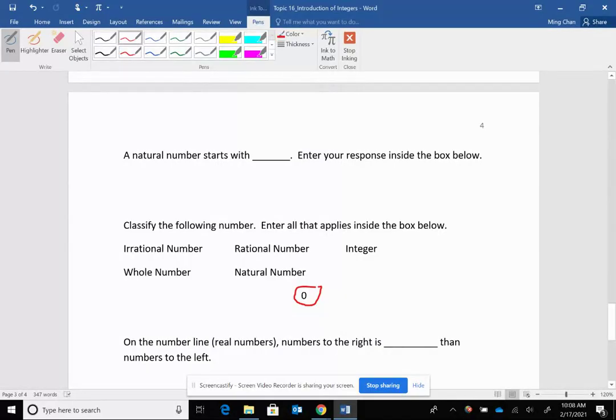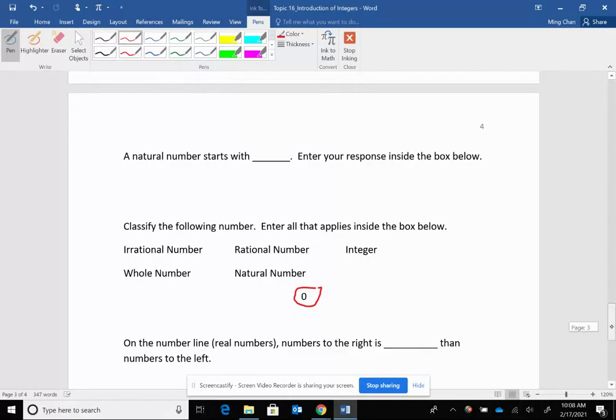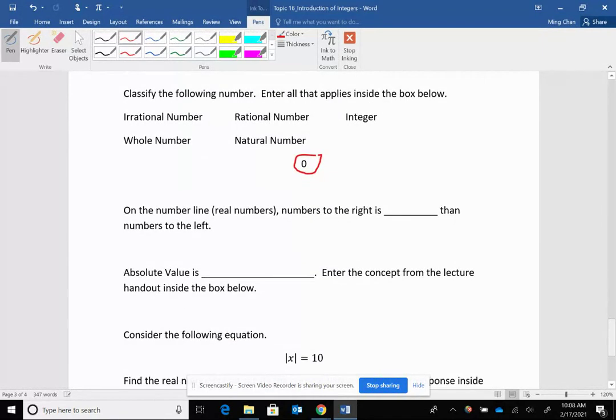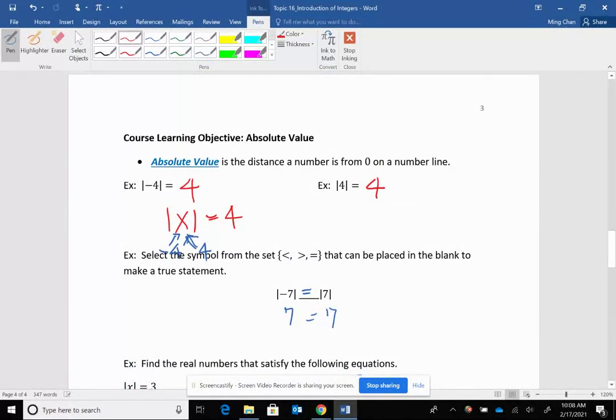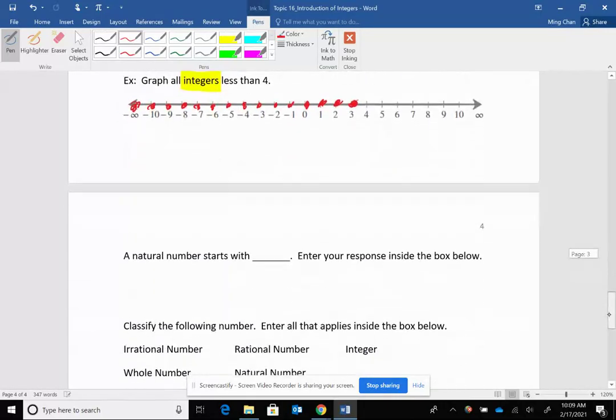So we already went over this earlier. On the real number line, the number to the right is always what? And the number to the left is always what? Greater. The number to the right is always greater than the number to the left. All right, absolute value, let's go by definition, is the distance a number is from 0 on the number line.